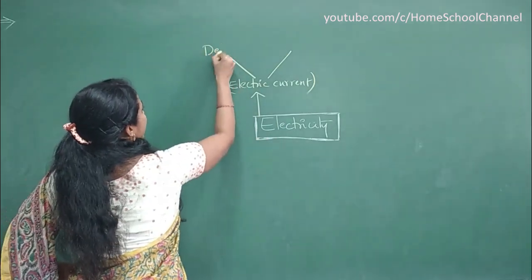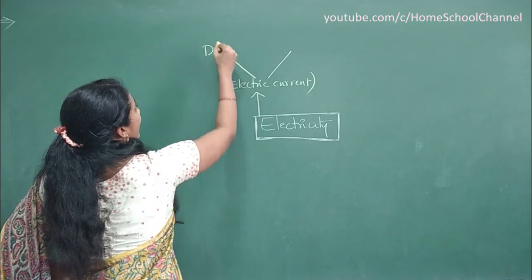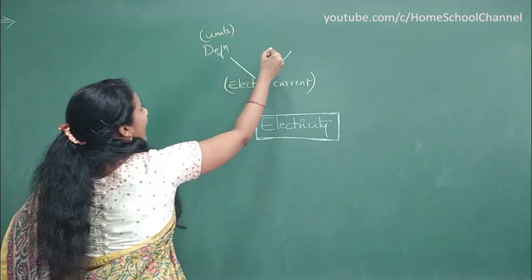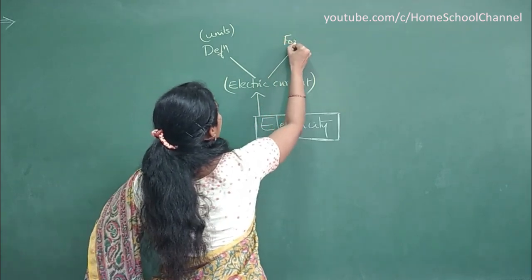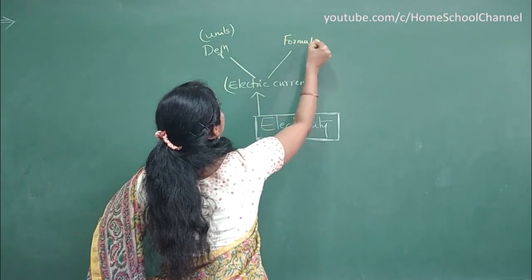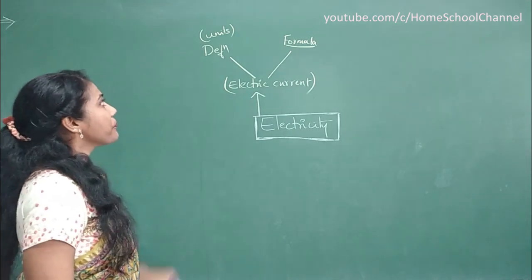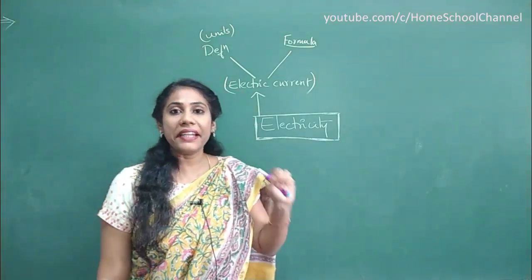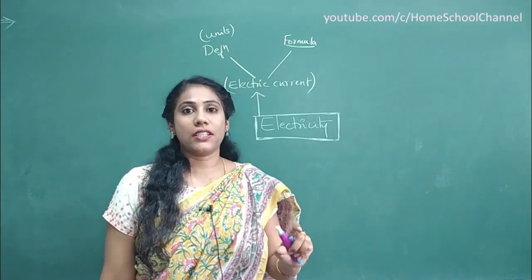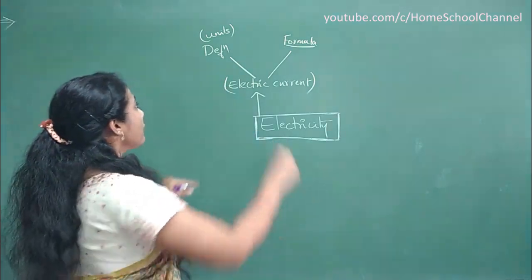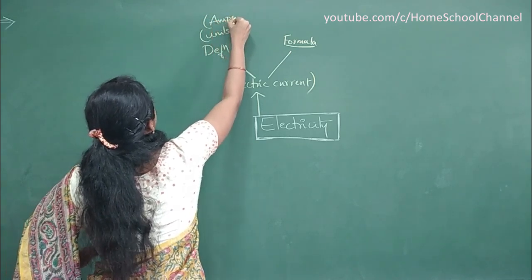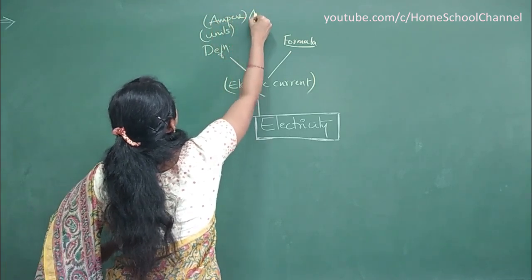One is the definition along with the units, and the other is the formula, and numericals can be asked based on the formula. Electric current is the rate of flow of charges. And the unit of electric current is ampere, which is denoted as A.